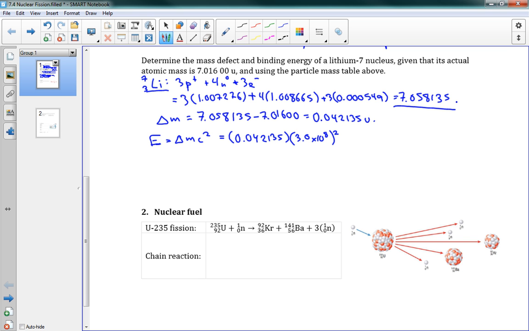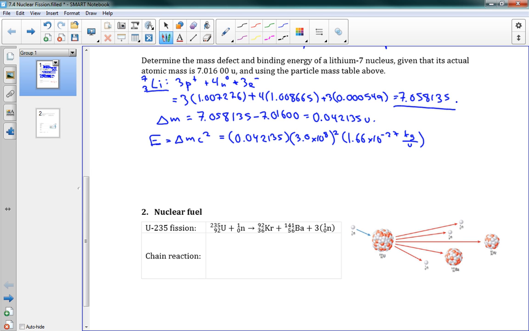And I need to do one last thing here. I've been using atomic units, so I need to convert those into kilograms: 1.66 times 10 to the negative 27 kilograms per unit. That lets me work in kilograms.